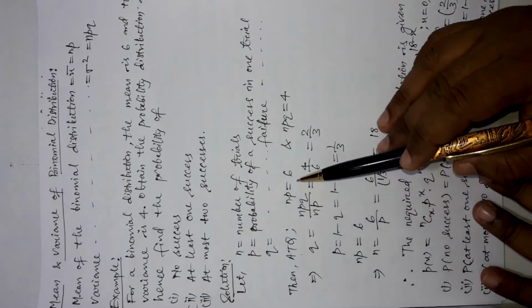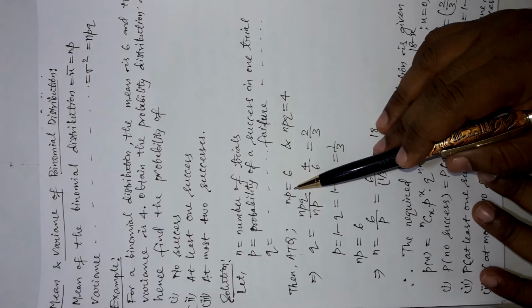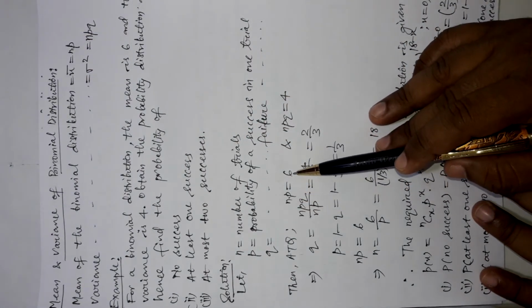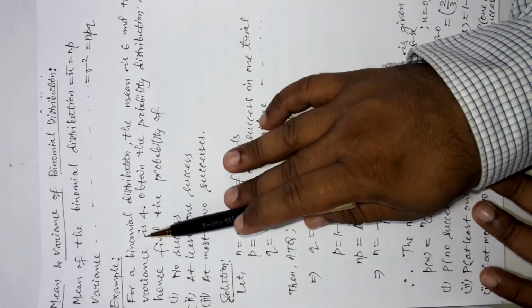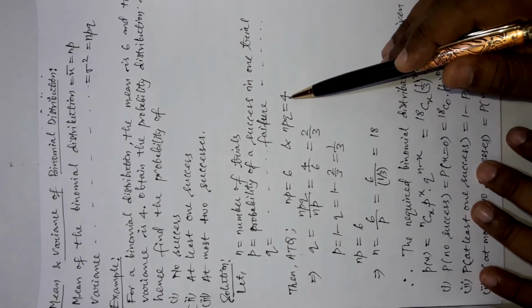Now according to the question, the mean is given as 6 and we know the formula of mean is n into p. So n into p is given as 6 and the variance sigma square is given here as 4 and that is nothing but npq. So npq value is given as 4.